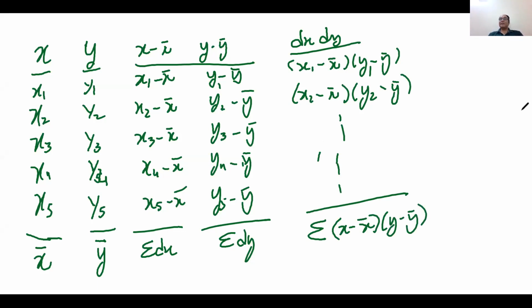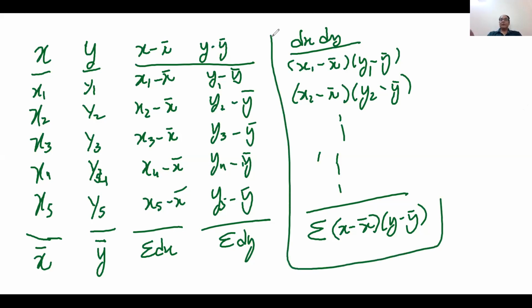Now, the whole concept of relationship comes from only this concept. This concept is known as the product of the deviations.